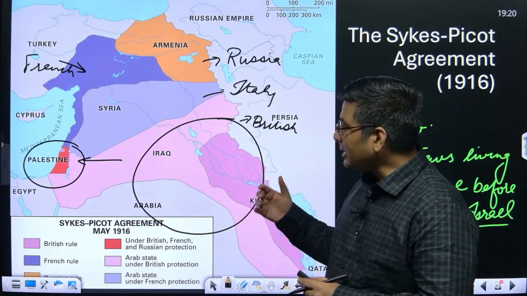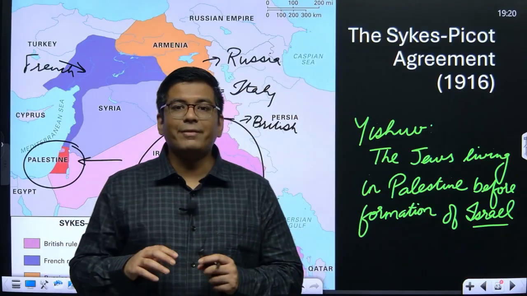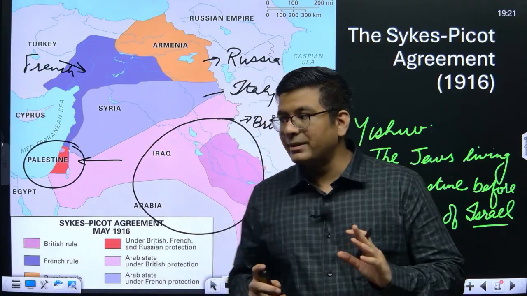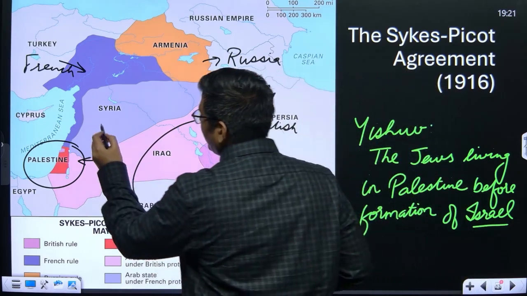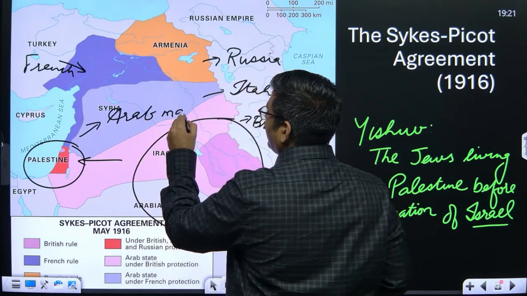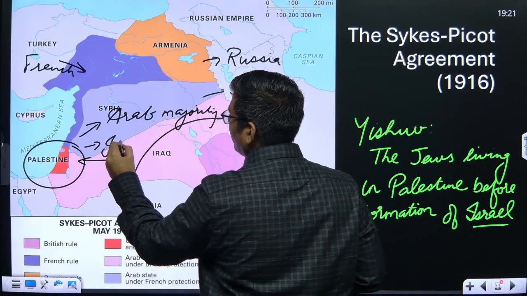Okay, so that is why it is very important to be secured. Now, when we talk about Palestine at this time, it has a demography of an Arab majority, and there is a minority of Jews.